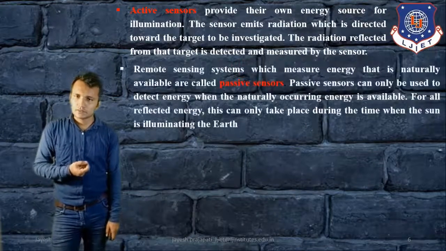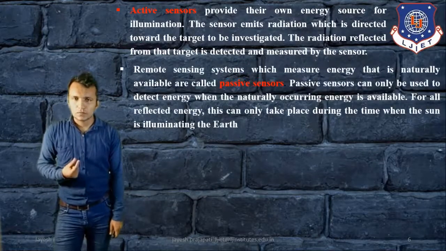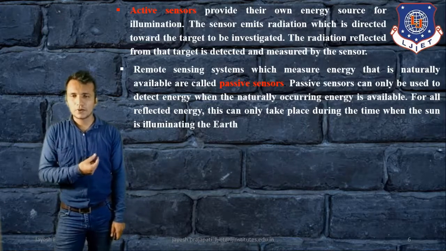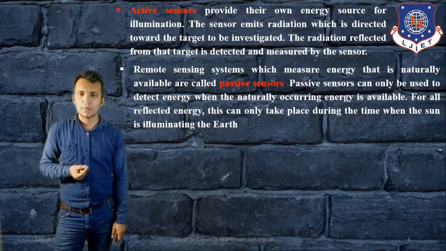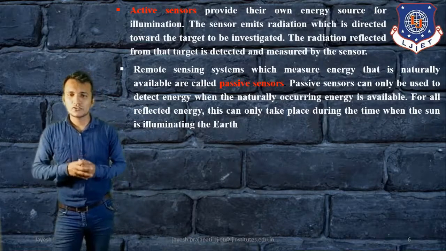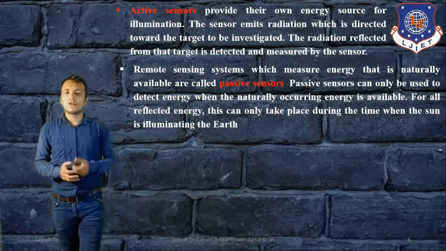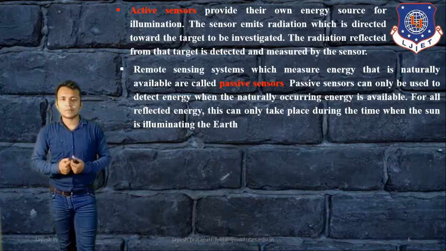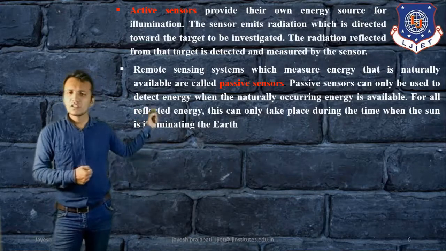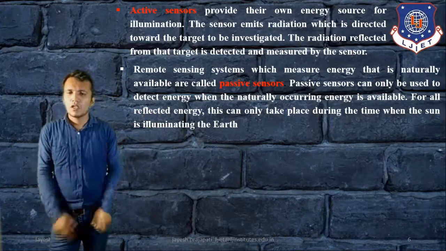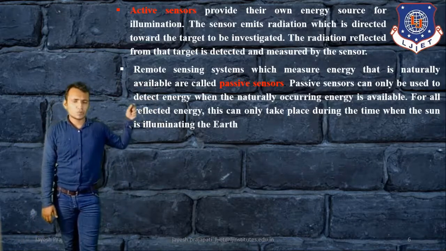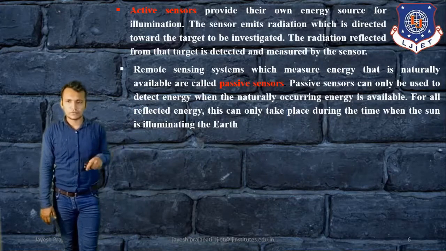Now, in the case of a passive sensor, a remote sensing system which measures energy that is naturally available is called a passive sensor. Passive sensors can only be used when sunlight or a natural energy source is available. For all reflected energy, this can only take place during the time when the sun is illuminating the earth. So that is the passive sensor definition. These are the two types of remote sensing: active and passive.